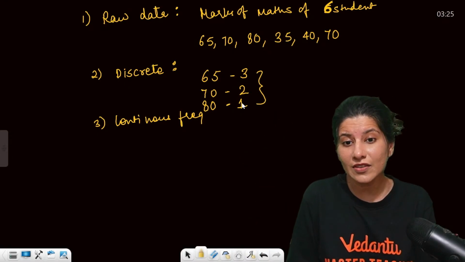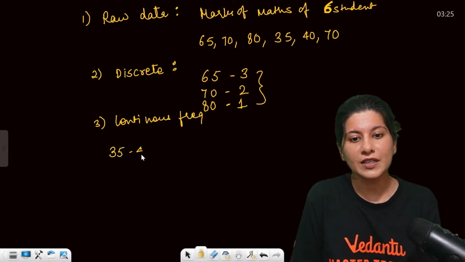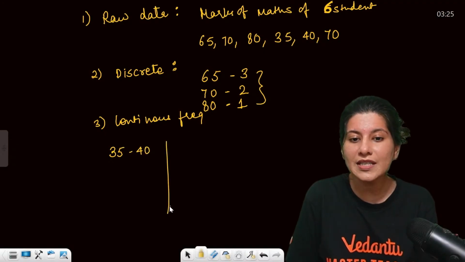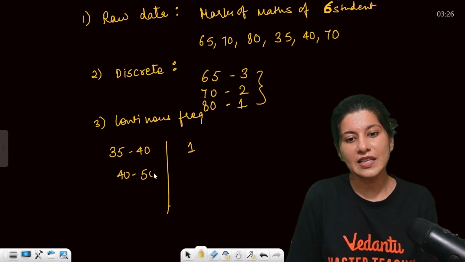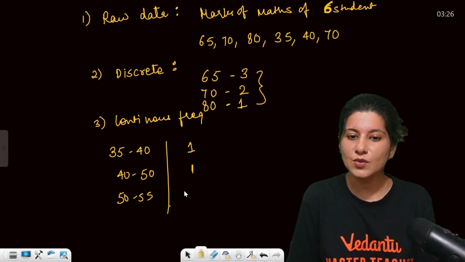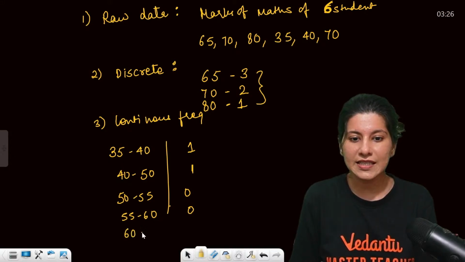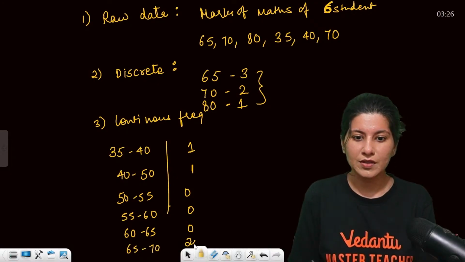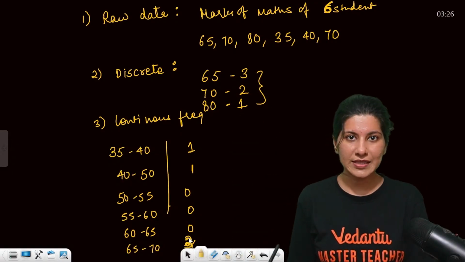Now continuous frequency says, 35 to 40 marks were scored by how many students? 1 student. 40 to 50, 1 student. 50 to 55, 0. 55 to 60, 0. 60 to 65, 0. Then 65 to 70, how many students? Sorry, 3. So this is how continuous frequency data looks like.